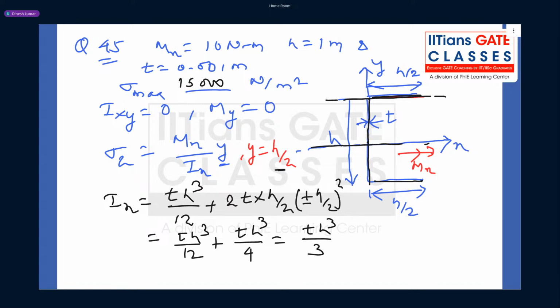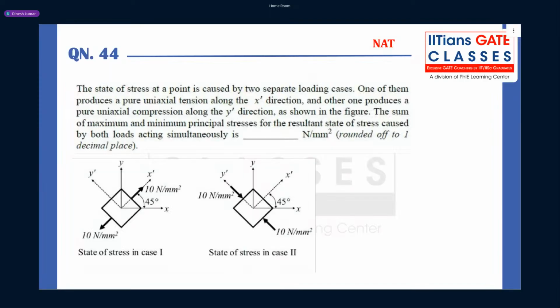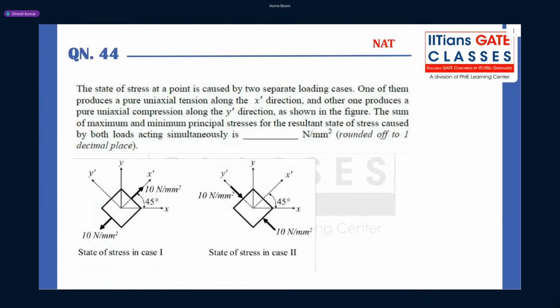The previous question which you guys can see here is from strength of material. I can tell the answer. They asked the summation of principal stresses, and you can see the orientation is 45 degree and there is no shear. So the given stresses are principal stresses, and the summation will be 10 minus 10. So sigma 1 plus sigma 2 is 10 minus 10. The answer is 0.